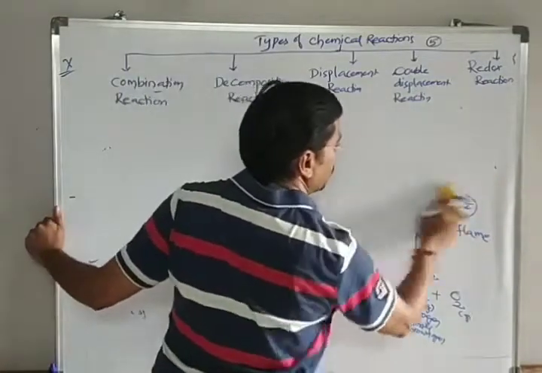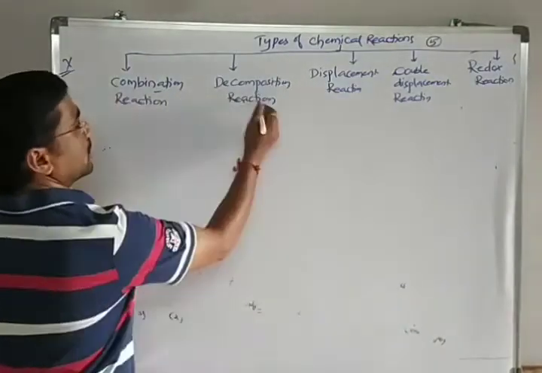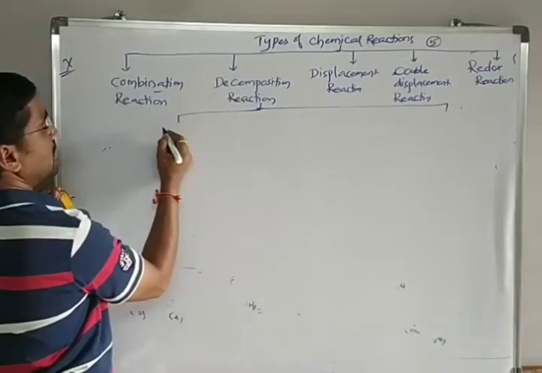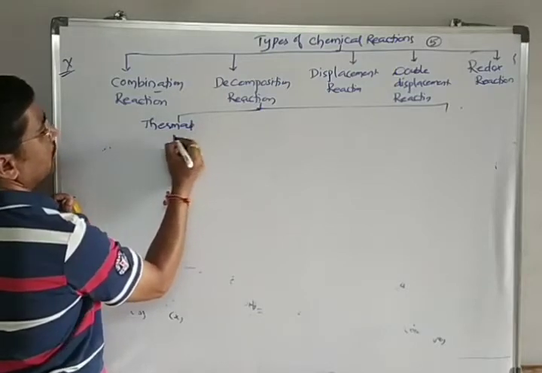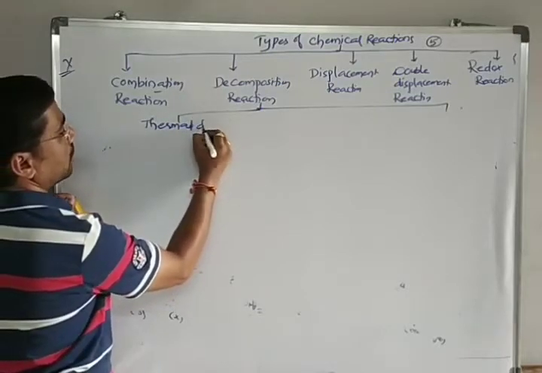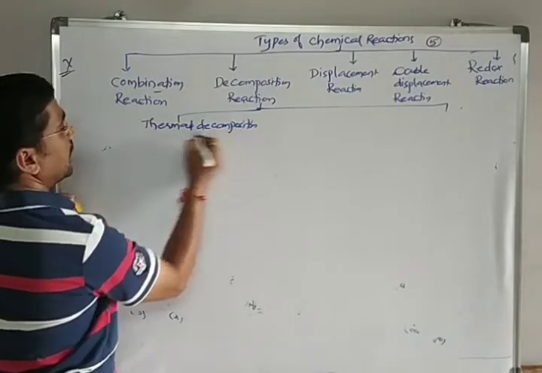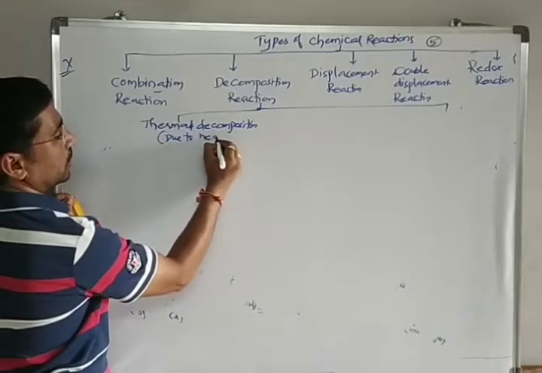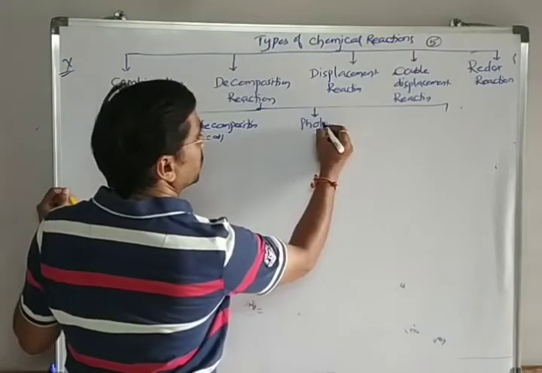Photolytic decomposition, and some books also call it photochemical decomposition. So remember, decomposition reactions are of three types. The first one is called thermal decomposition, which we already discussed, meaning decomposition due to heating. The second one is called photolytic decomposition.